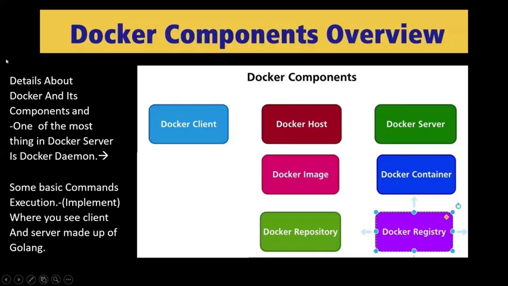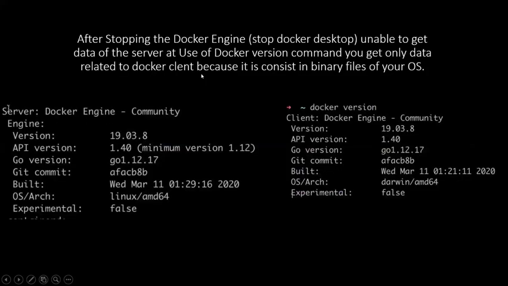So what is a Docker image? A Docker image is nothing but a set of files. What is a Docker container? A Docker container is based on some image, and the resources of the image are allocated by the Docker container. A Docker repository is nothing but Docker images. We make our repositories and store them on Docker Hub. That is the Docker repository, and we store it in the Docker registry. Okay, so let's move forward.